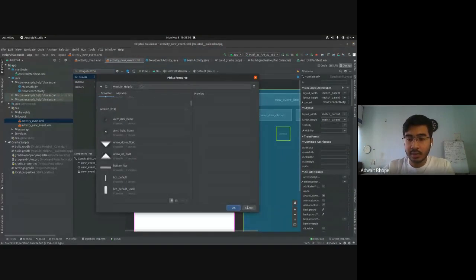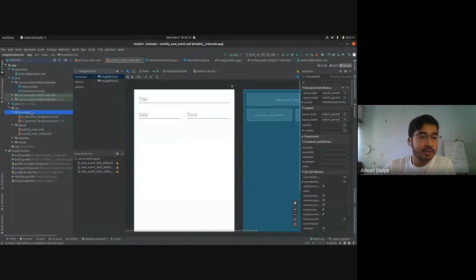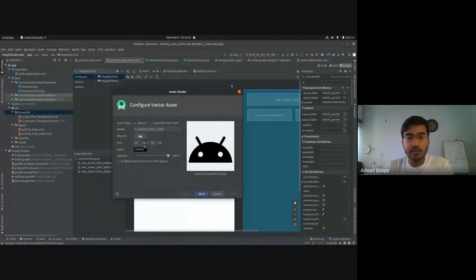Okay, sorry. Just click on cancel. We'll first have to add resources. Click on drawable over here under resources, right click on it, and choose new vector asset. What are vector assets? These are basically images that you can insert, but they are not actual PNGs or so on. They are actual vectors expressed in XMLs.